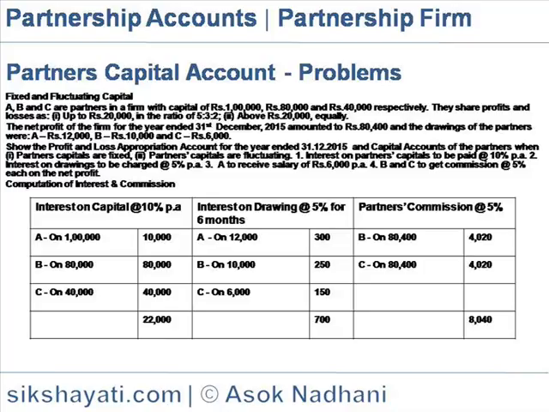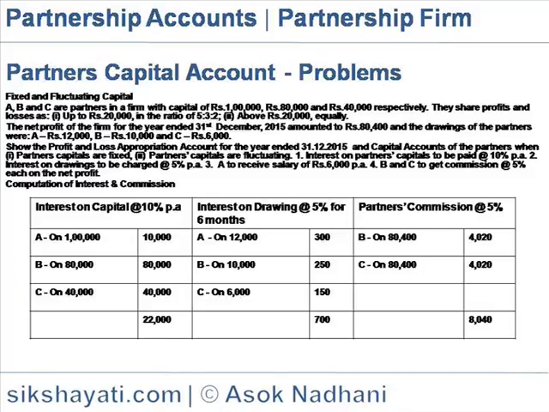Interest on drawings at 5% for 6 months, assuming that they are drawing the money in the middle of the year. So A on 12,000 at the rate of 5% for 6 months is 300, B on 10,000 for 6 months is 250, and C on 6,000 at the rate of 5% for 6 months is 150. So the total interest on drawings charged to the respective partners is 700.